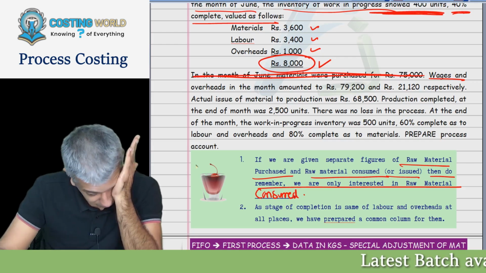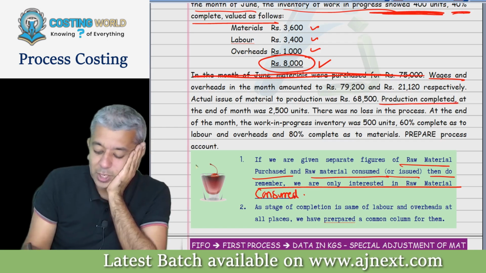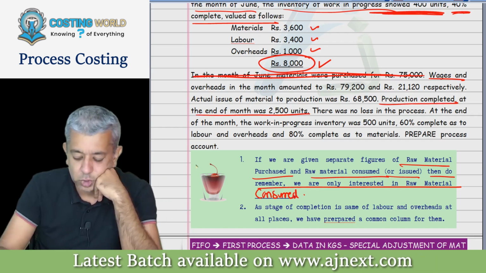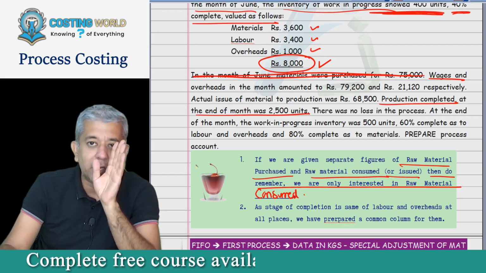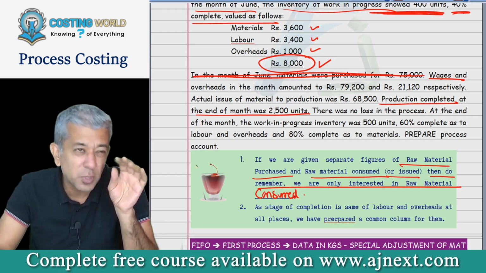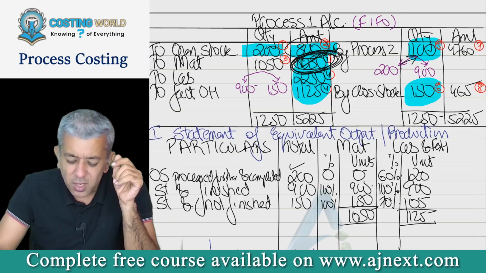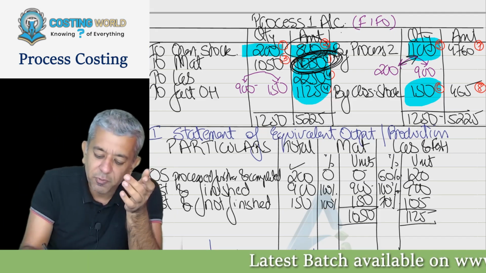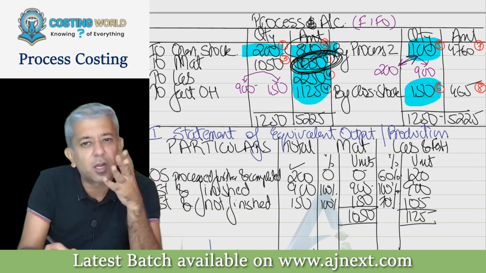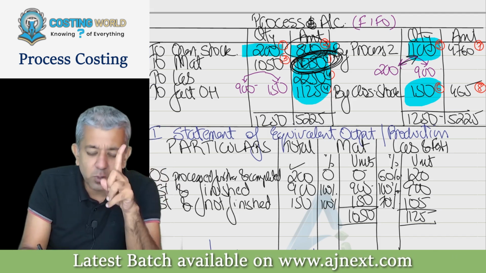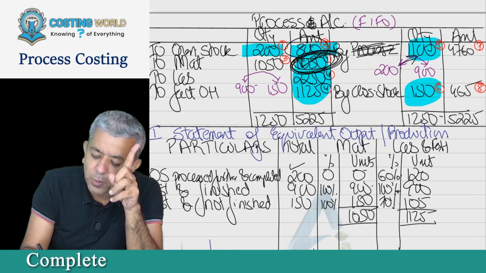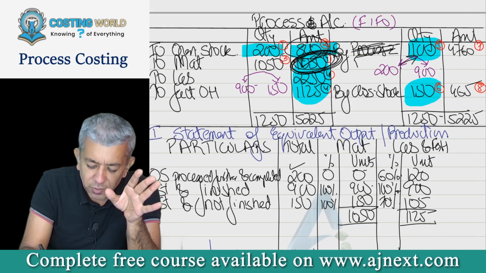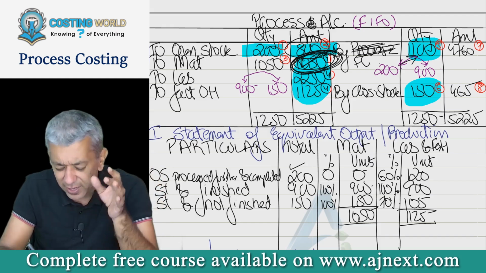Now further. Production completed at the end of the month was 2500. Now one small thing in this particular question: it is not given production completed and transferred to the next process. So the next process word is not there. So I'm just thinking, might be there is only one process. Therefore, do not write down process one account, write down process account. And if there is only one process, from this particular process, if goods get transferred, they will directly become finished goods. So therefore, just write down finished goods.